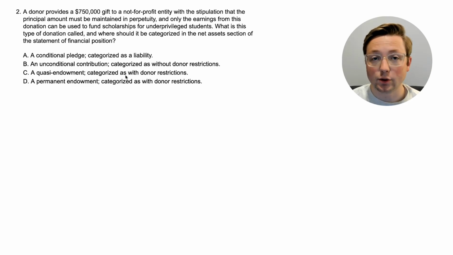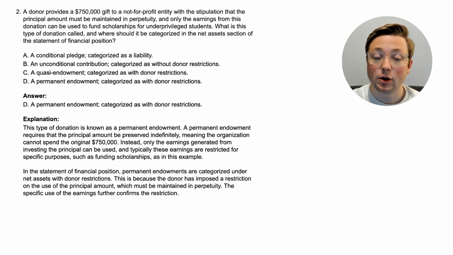If you don't really know, that's okay. We're going to dive straight into the answer for this one as well. Alright, the answer is D. It's called a permanent endowment, and it's categorized, like you guessed, as with donor restrictions.